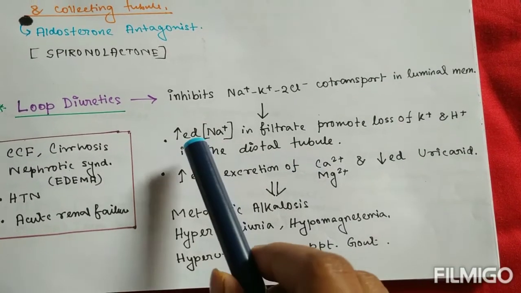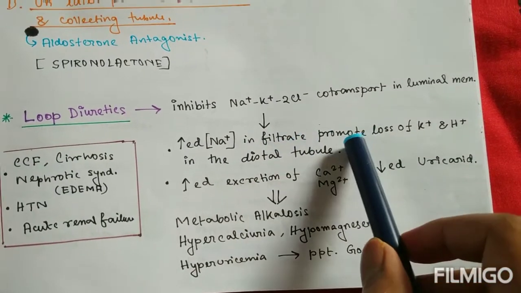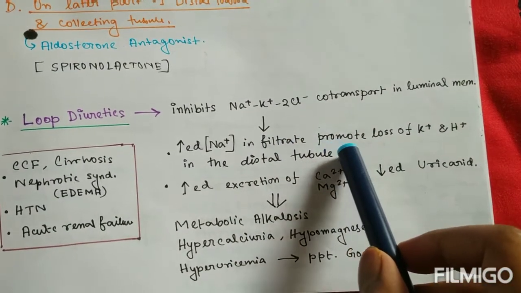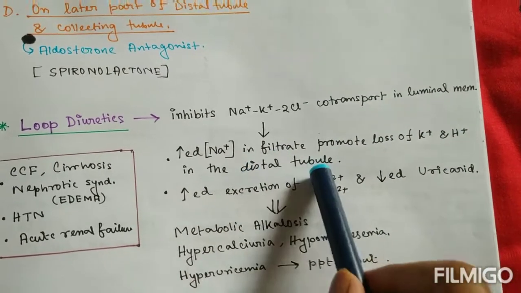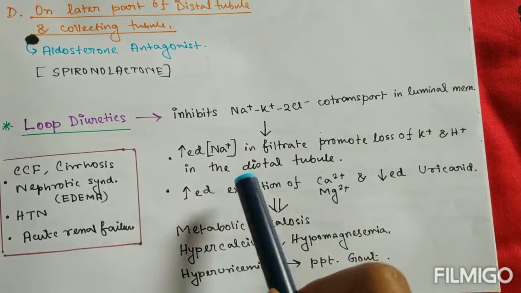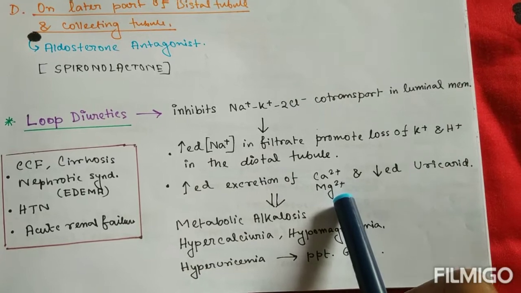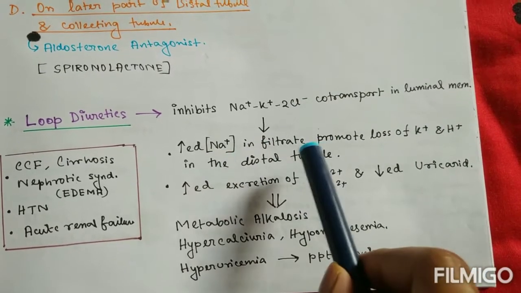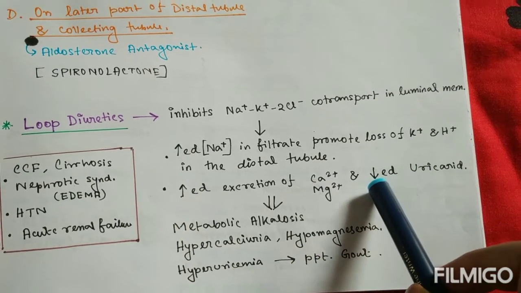Thereby, it causes increased sodium in the filtrate, and this sodium in the filtrate promotes loss of potassium and H+ in the distal tubule. And also, there is increased excretion of calcium and magnesium due to the increased sodium in the lumen.